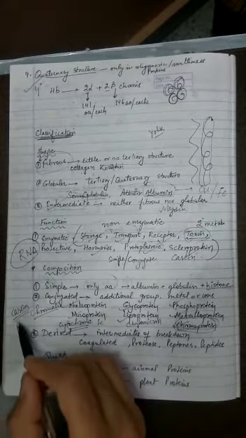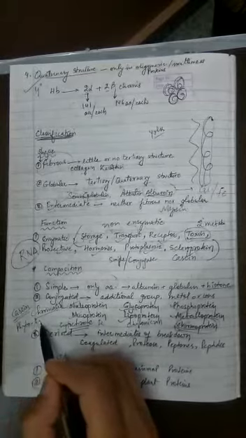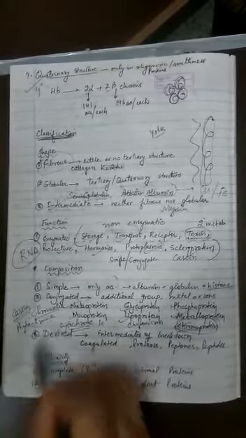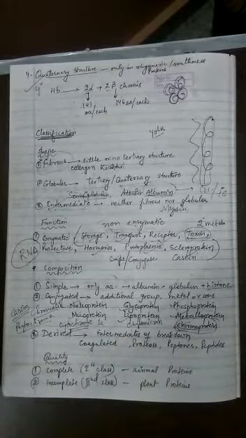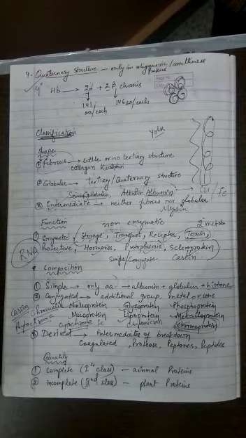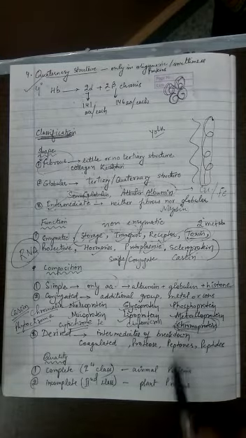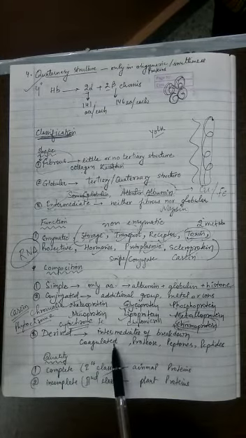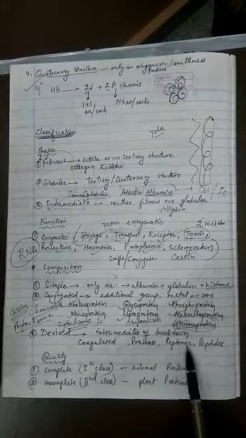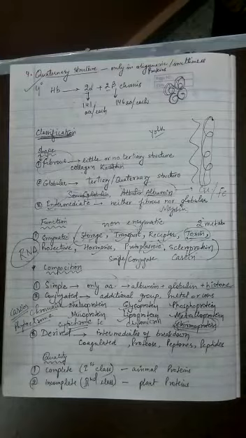If you talk about plants, in plants you have phytochrome. So cytochrome in the respiratory system, phytochrome in the photosynthetic system. So there are many types of proteins in this manner. And then we have derived proteins. What are derived proteins? Proteins which are the product of breakdown. Examples are coagulated protein, proteose, peptones, and peptides. That means when proteins undergo partial digestion or breakdown, they give rise to these forms of proteins.